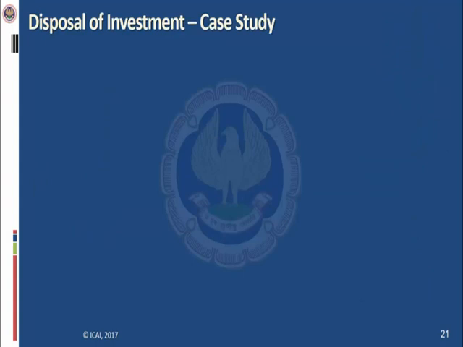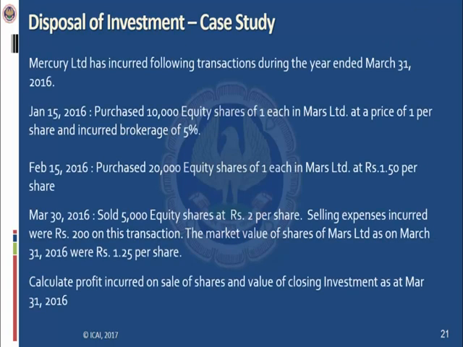Now we'll understand this concept with the help of a case study. Mercury Limited has incurred the following transactions during the year ended 31st March 2016. On 15 January 2016, it purchased 10,000 equity shares of rupees 1 each in Mars Limited at a price of 1 per share, including a brokerage of 5%. So the price is 10,000 multiplied by 1, which is 10,000, and 5% is brokerage cost. So the cost of investment for 10,000 units is 10,500.